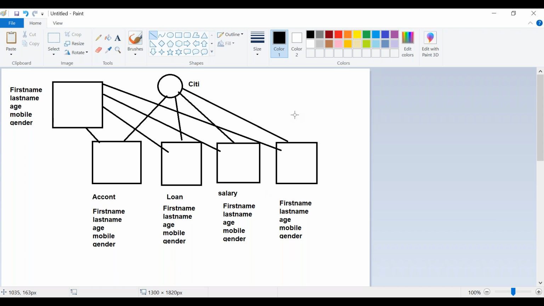Suppose, continuing the same example, I'm working on the account creation portal. The account creation portal has already been designed. You joined one organization today, and that registration page is already designed, and your manager is asking you to make a few modifications to include an alternate email ID.